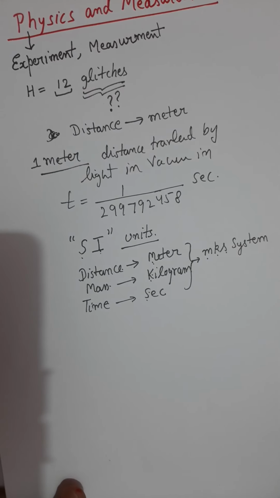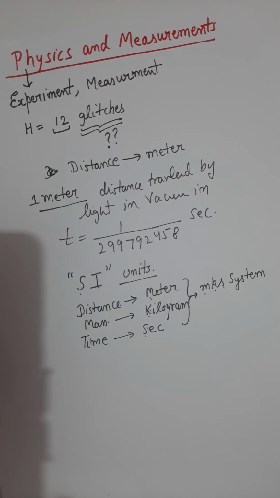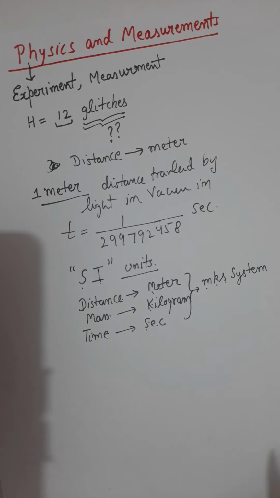But today also there are some countries like the US. They have their own system of units. They prefer to measure distance in some other units, miles, sometimes feet.